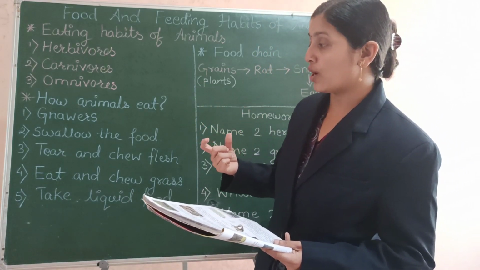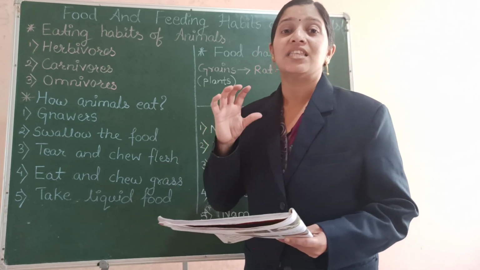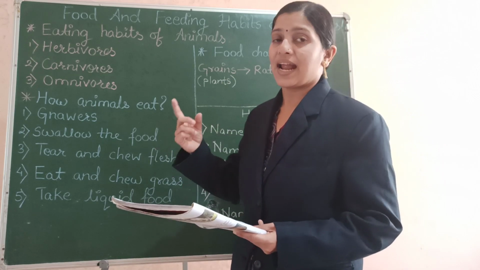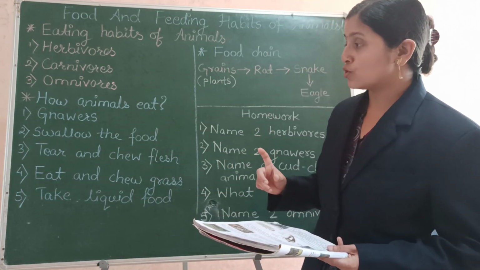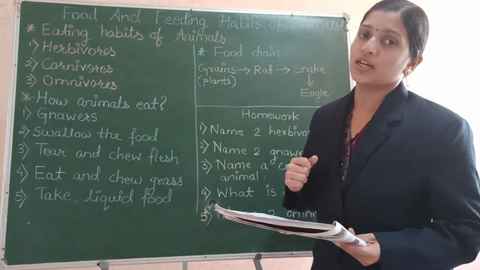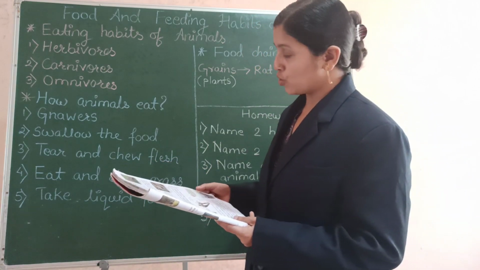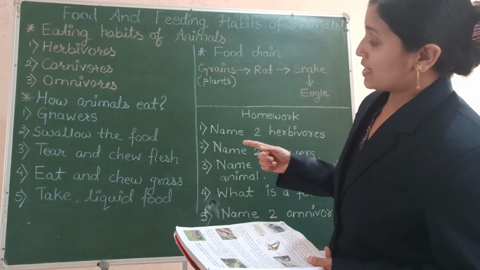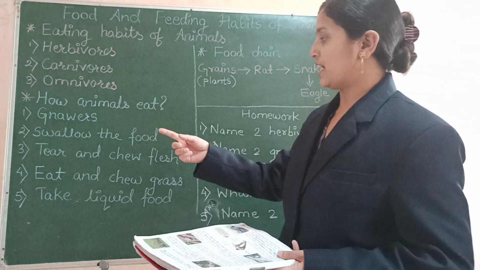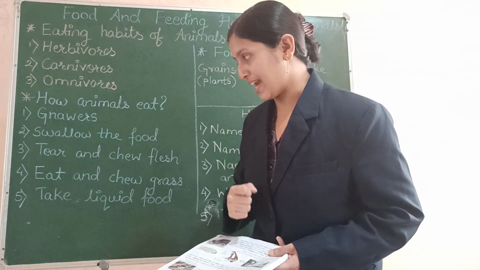With these broad and flat teeth, they chew the flesh. So the front teeth and the back teeth are used for tearing and then chewing of the flesh respectively. Also, these animals catch the prey and then they tear and chew the flesh of that animal.